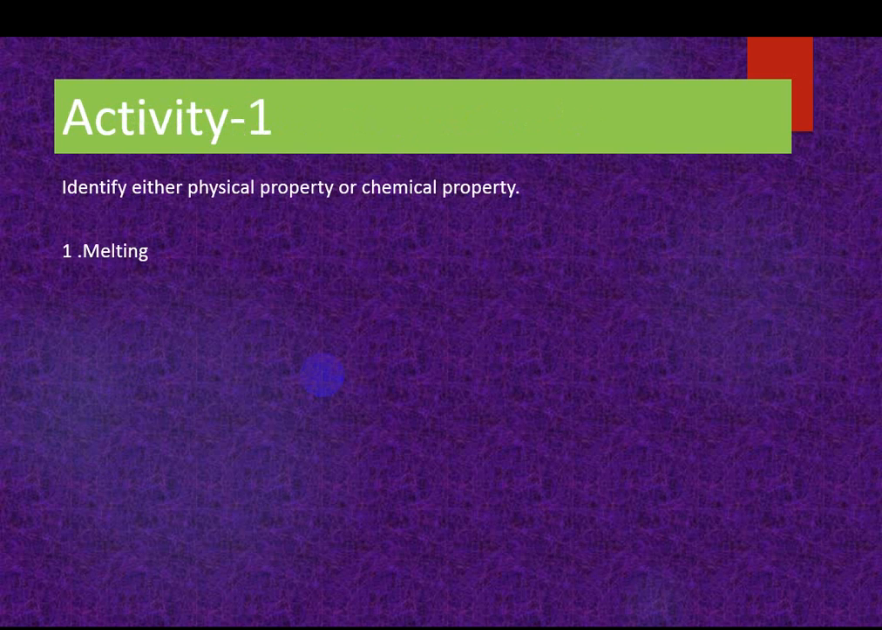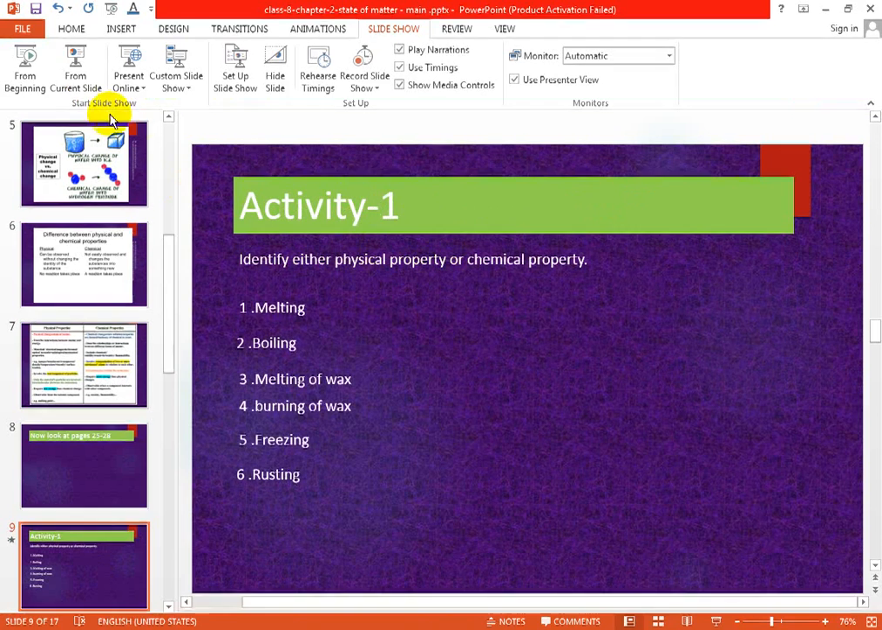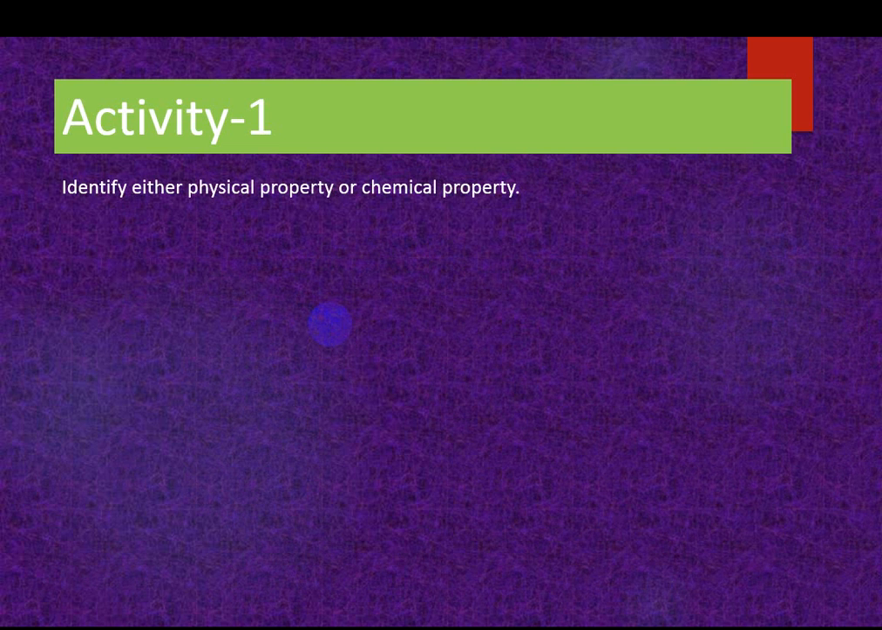Okay, students, identify. Unmute. Hello student, unmute and give my question. Activity 1. Identify either physical change or chemical change. It is not property, physical change or chemical change. Okay, I am giving some processes. Melting: physical. Boiling: physical change. No new substance is formed here.